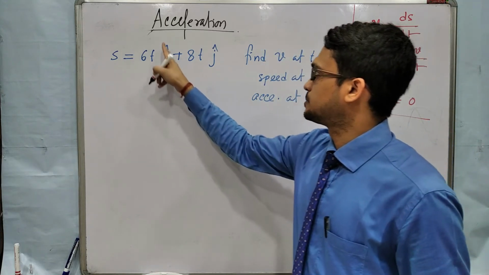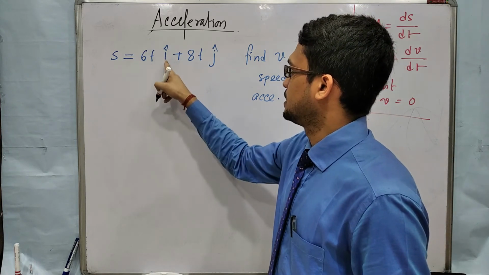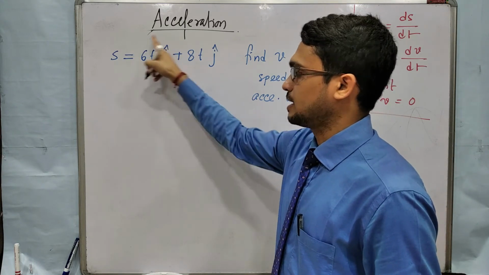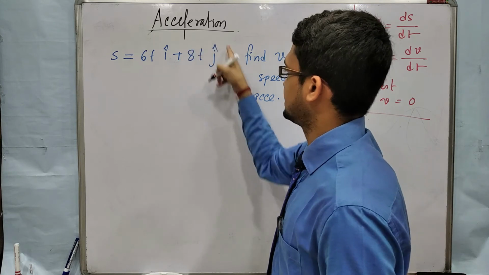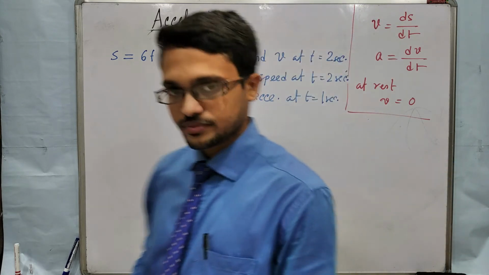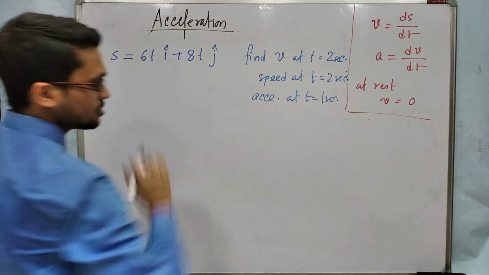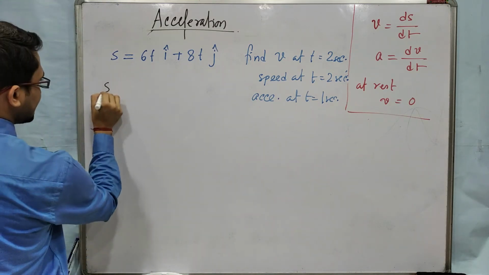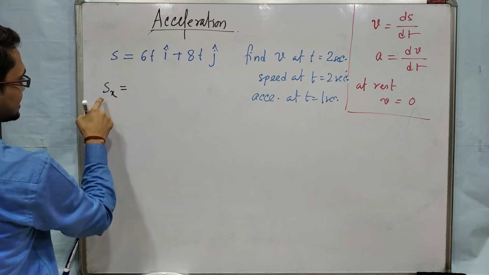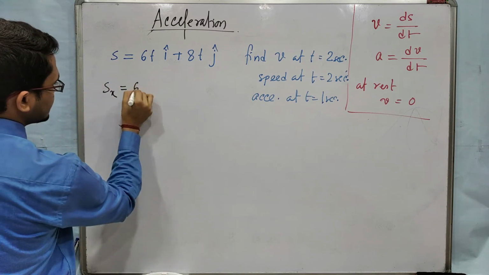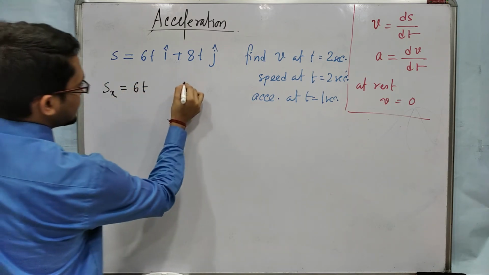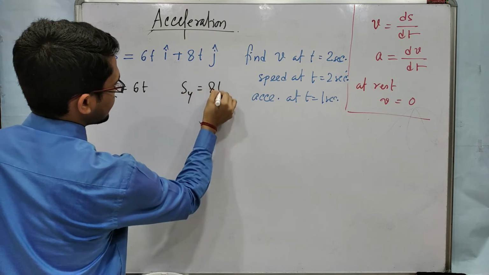Okay. 6t multiplied with i cap, this part is along x-axis and this part is along y-axis. So try to understand, this part is along x-axis, this part is along y-axis. So you can write Sx, displacement along x-axis will be 6t and displacement along y-axis will be 8t.